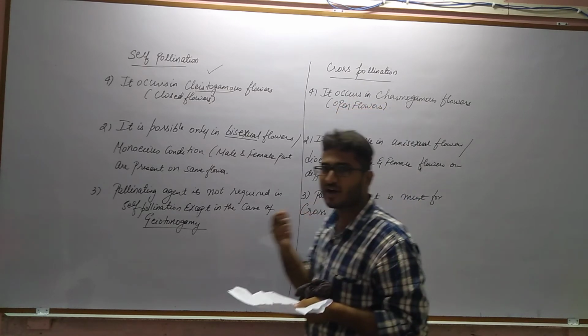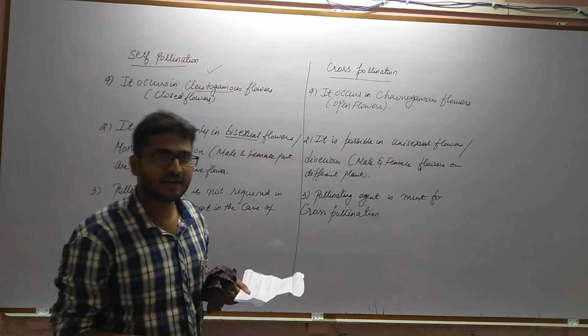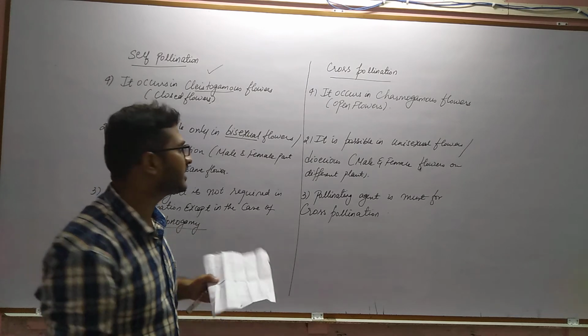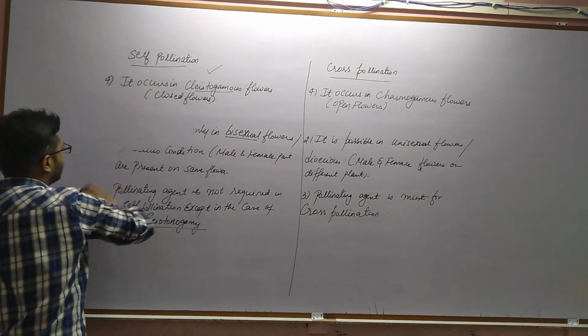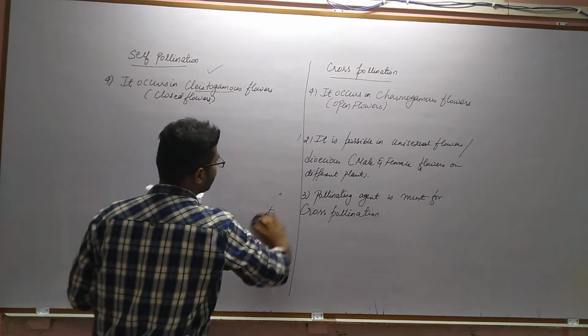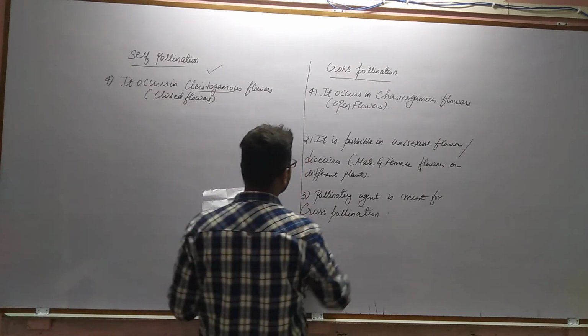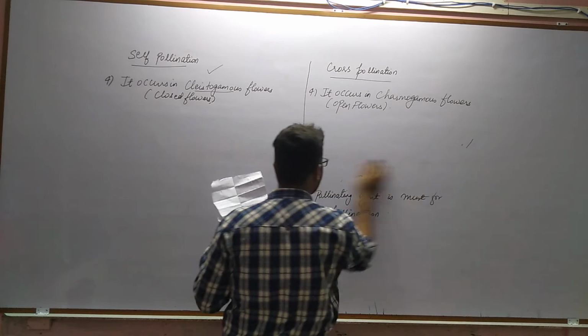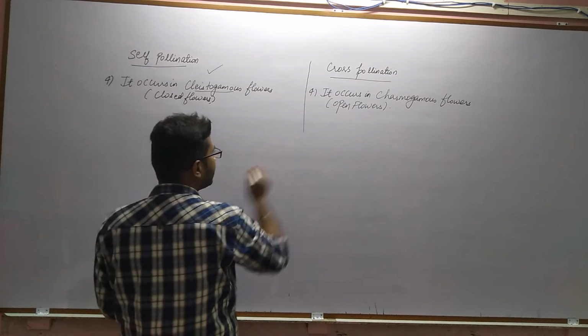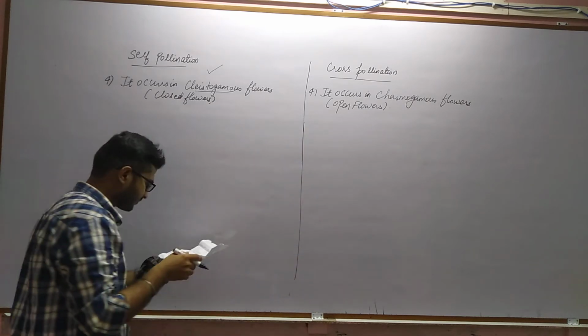And we know that if the flower is open, then the pollen grain has the free liberty, so it can go to the stigma of another flower, and then there will be cross pollination. So this is the 4th point: self pollination takes place within the closed flower, that is the clastogamous flower, and cross pollination takes place within chasmogamous, that is open flowers.